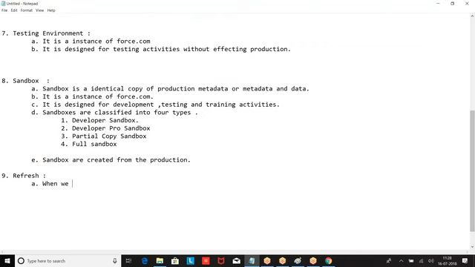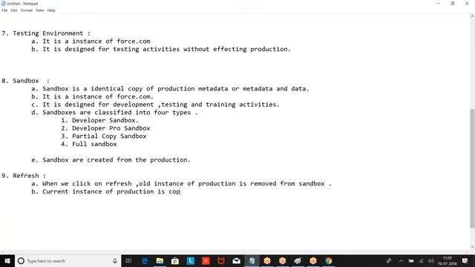When we click on refresh, the old instance of production is removed from the sandbox, and the current instance of production is copied. Whatever old instance we have is removed and the current instance is copied, which is called refresh. And refresh is done from production.